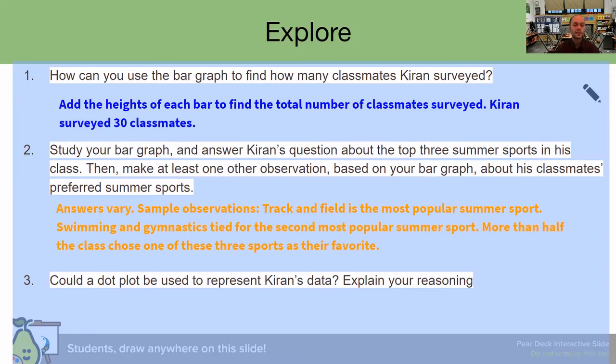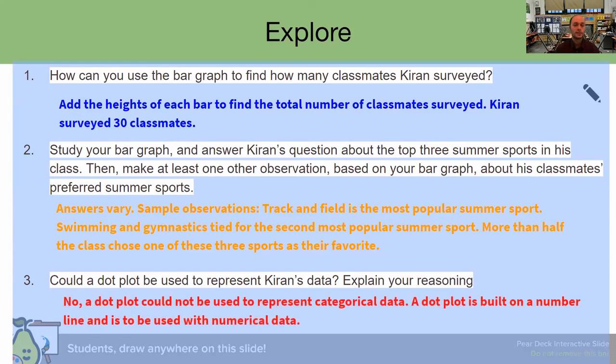Okay, finally, we have question 3. Please pause this video, read question 3 to yourself, and then we will read it together. All right, welcome back. Question 3 reads, could a dot plot be used to represent Kieran's data? Explain your reasoning. Please pause this video and let me know. What do you think? All right, welcome back. If you said no, a dot plot could not be used to represent categorical data, a dot plot is built on a number line and it is to be used with numerical data, you are correct. Kieran is not collecting numbers, he's collecting words. So therefore, he needs not a dot plot, but a bar graph.